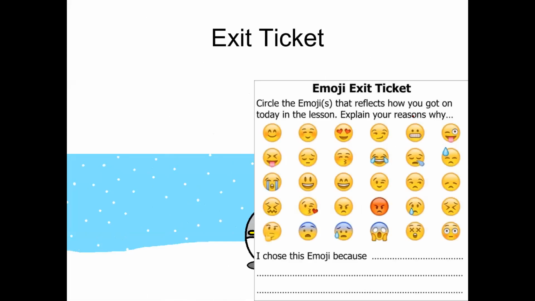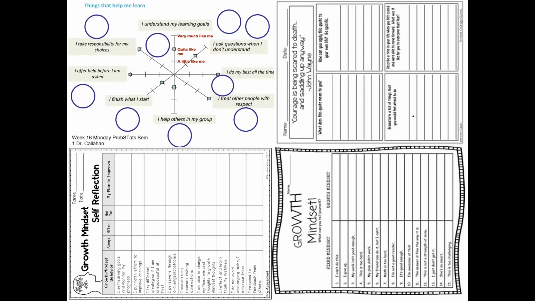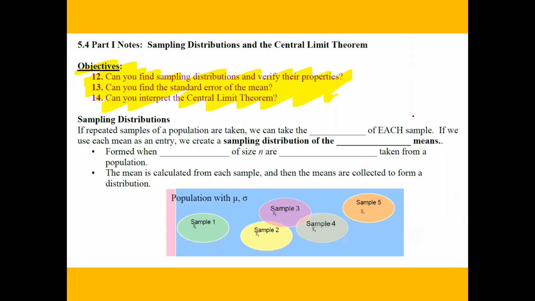All right, let's go ahead and get started. Turn over to this page in your white guided notes. Today we're going to talk about: can you find the sampling distribution and verify its properties? Can you find the standard error of the mean? And can you interpret the central limit theorem?